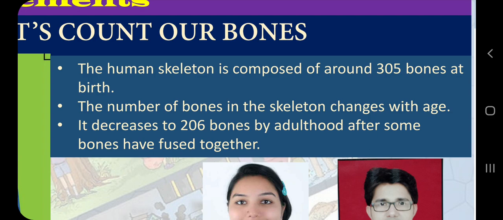It means that when a human baby takes birth, it has more bones than any adult human being. But gradually some bones fuse with each other. Because of that, an adult human has fewer bones compared to a baby or child. So finally any adult human has 206 bones.